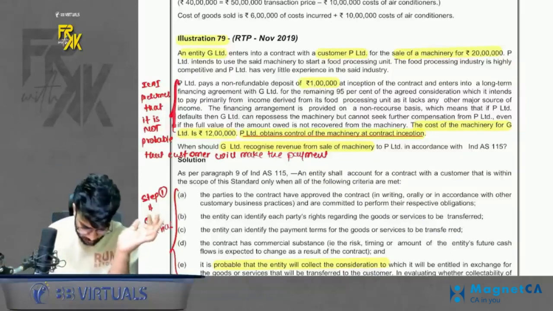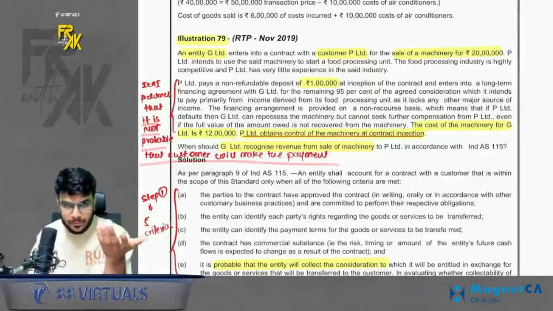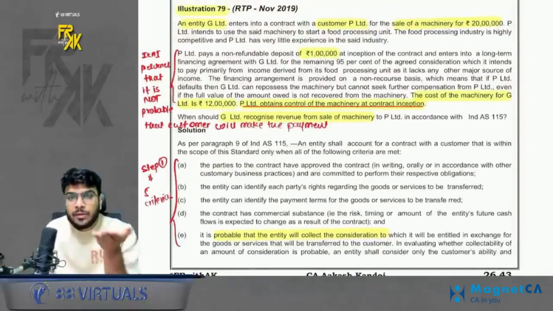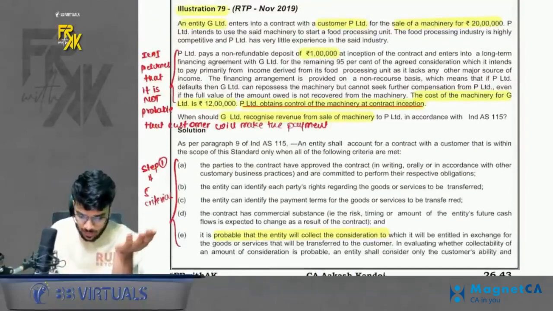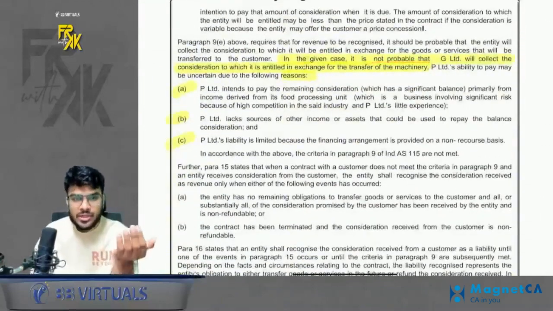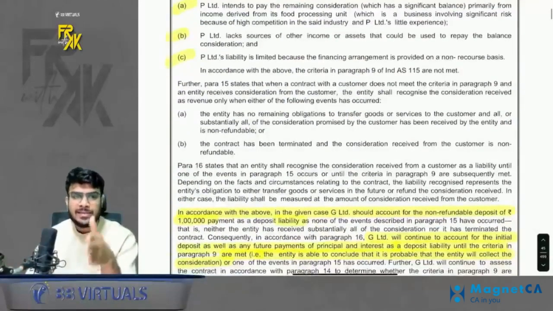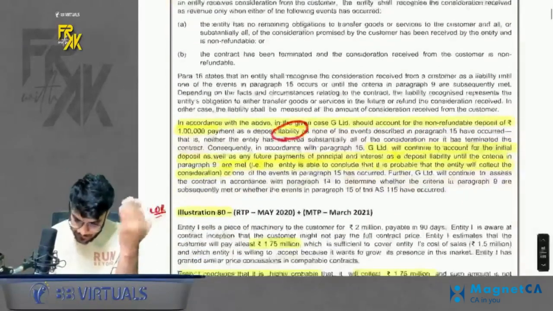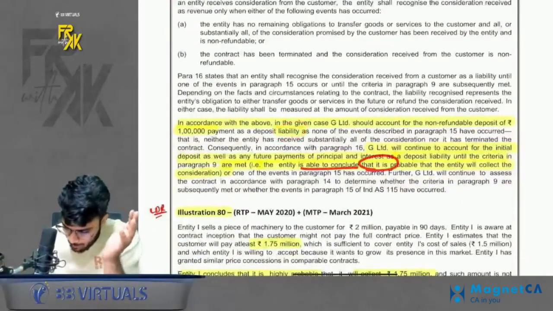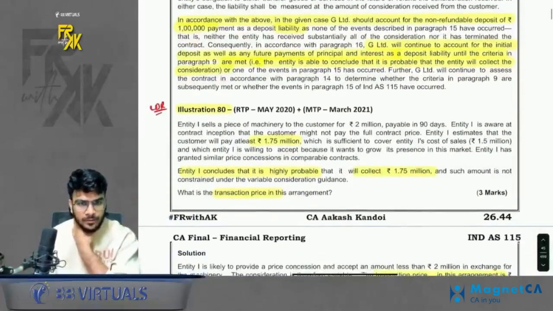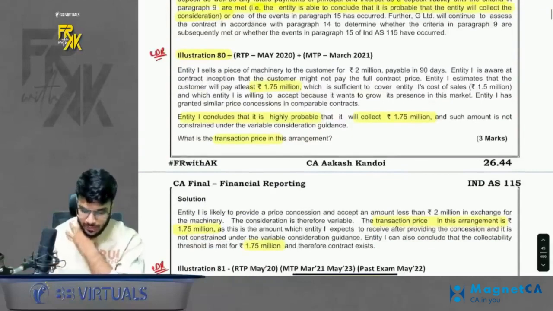But in this question, there is a presumption that it is not probable that the customer will make the payment. If you see the solution, you will find this. It is presumed that it is not probable that you will receive the consideration. So when they have answered it, they have said that because it is not probable that you will receive the consideration, we cannot book the revenue until it is certain that you will receive the whole consideration. So whatever money you keep on receiving, book it like a liability until it is possible to conclude that it is probable that the entity will collect the consideration. Just give it a read, you will understand. Clear with this?